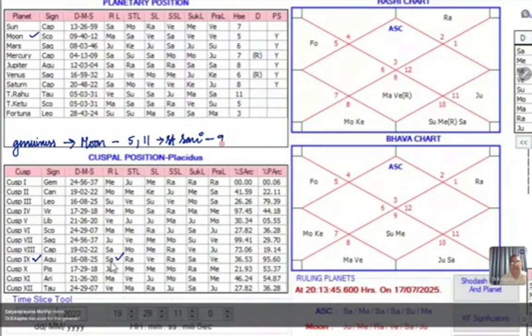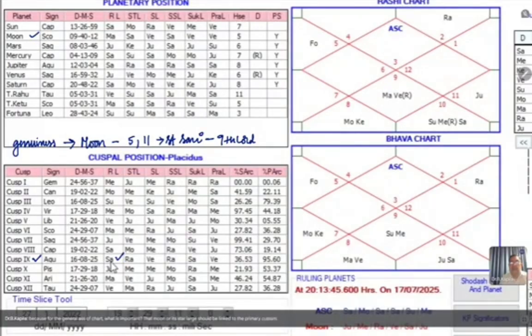Because for the genuineness of the chart, what is important? That Moon or its star lord should be linked to the primary cusp, to the main cusp, to the cusp in question. So here, since it is linked to the ninth cusp through Saturn, it establishes the genuineness of the chart.